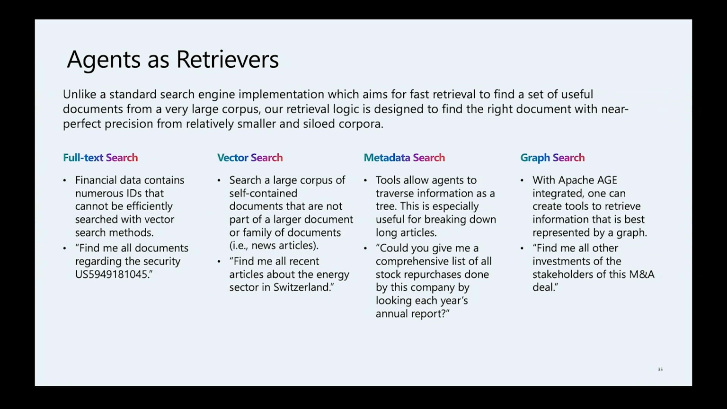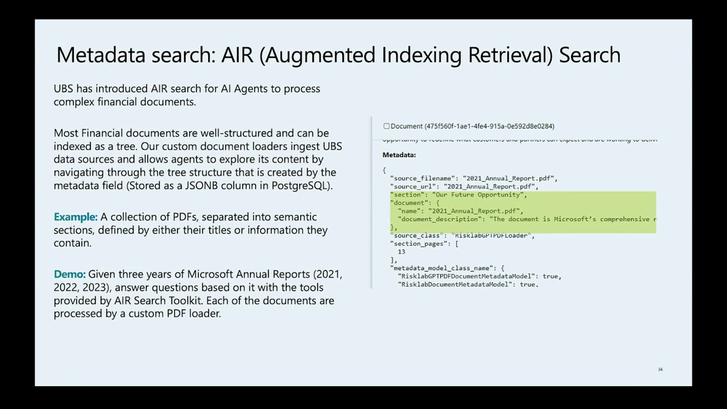For that, we create tools. These tools can be a full text search tool, a vector search tool, or a metadata search tool, which is like a JSONB column in our schema, or a graph search really soon, or even a combination of them, as Maxim has shown. We just encapsulate these as tools and let the agent use them. We name this AIR, an abbreviation for Augmented Indexing Retrieval Search.